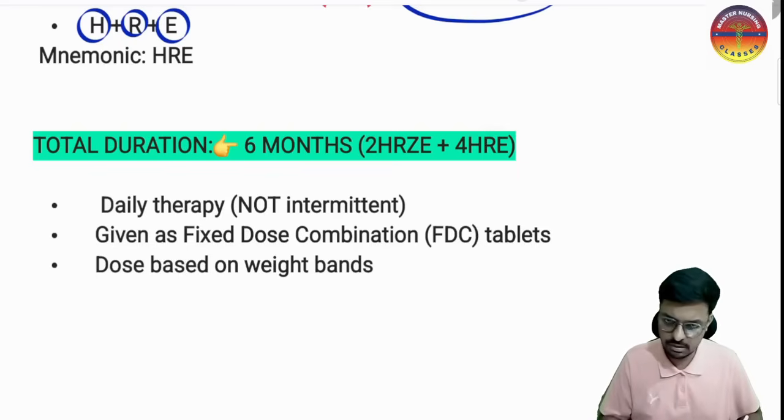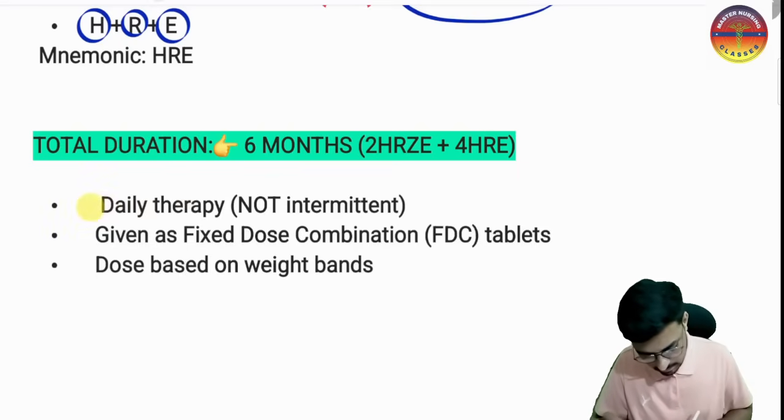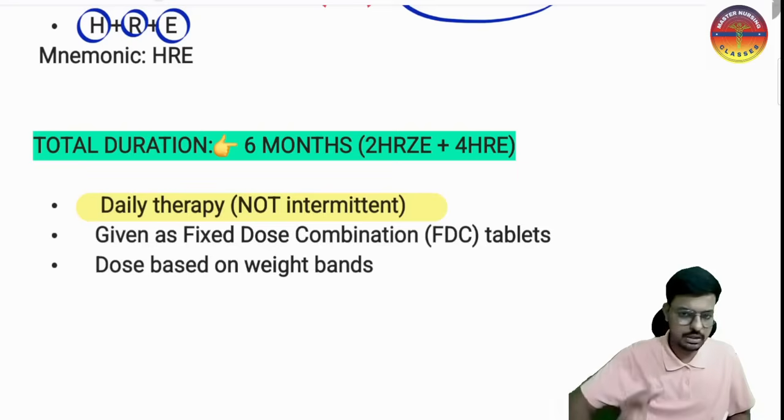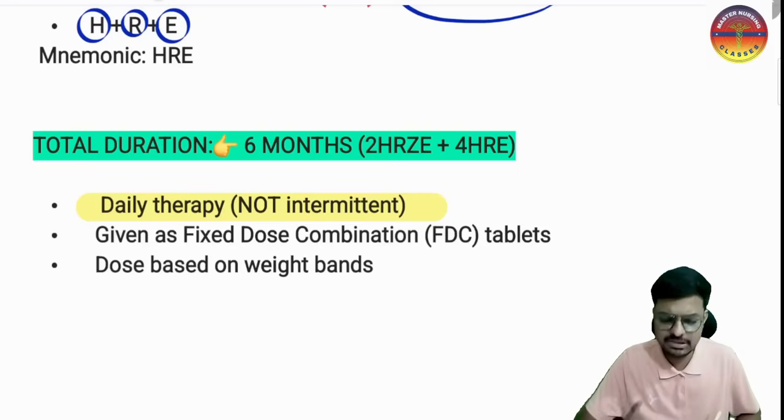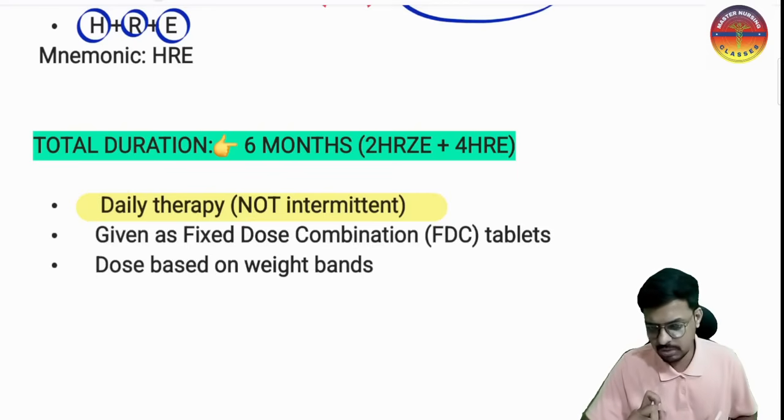There is no pyrazinamide in the continuation phase. Next, we have the daily therapy. This is not intermittent, and compliance with the medication is very important. The patient should take the medication continuously until the completion of the 6 months.